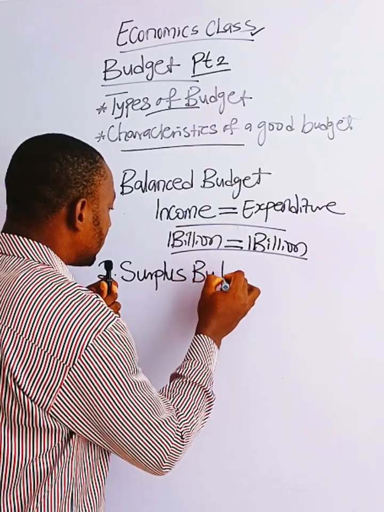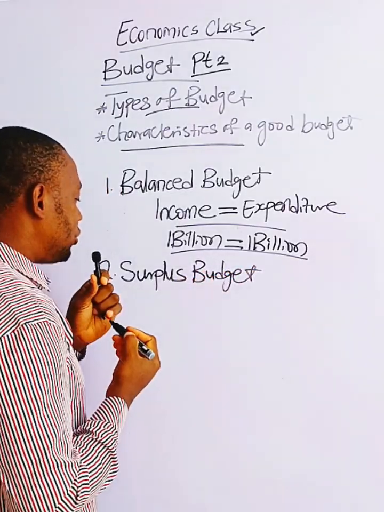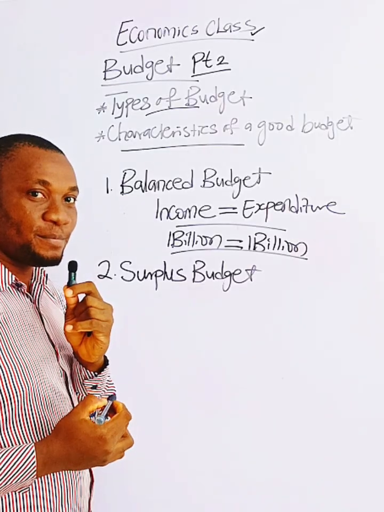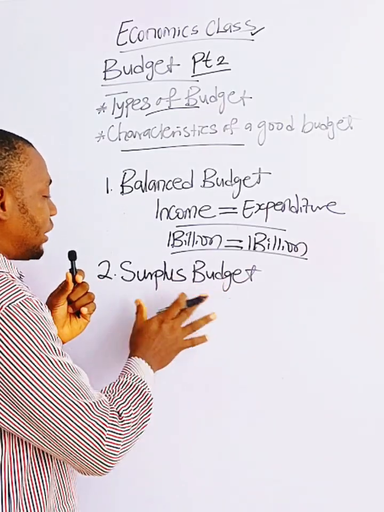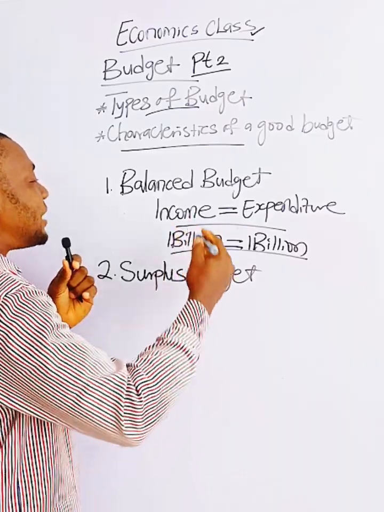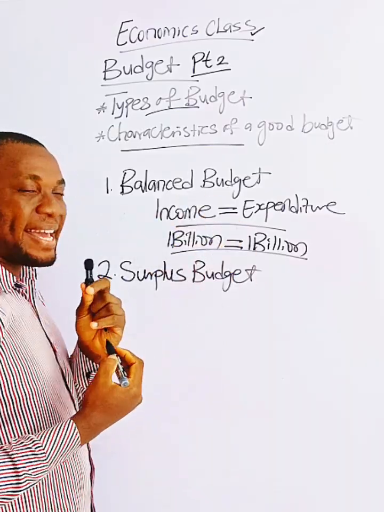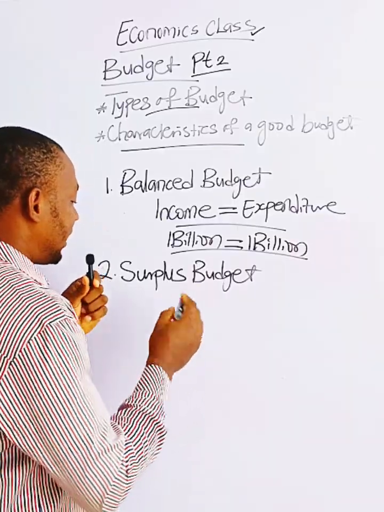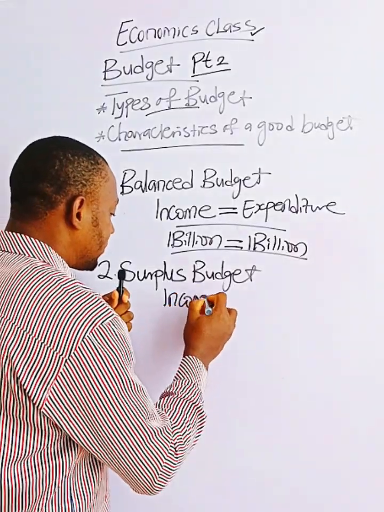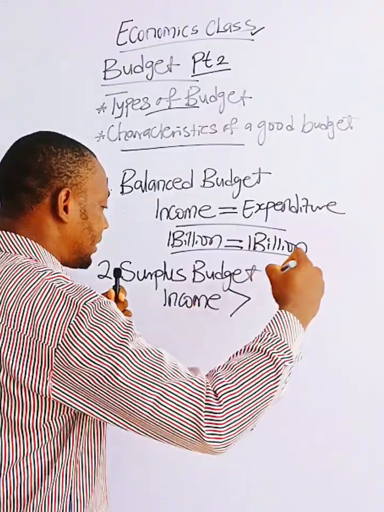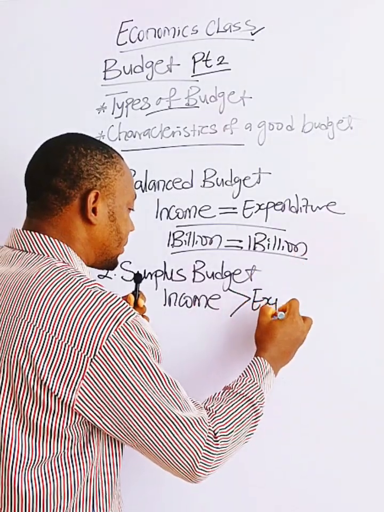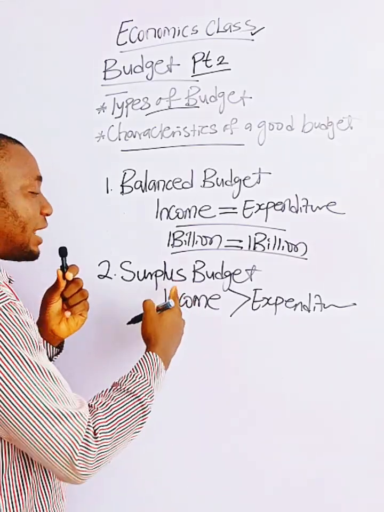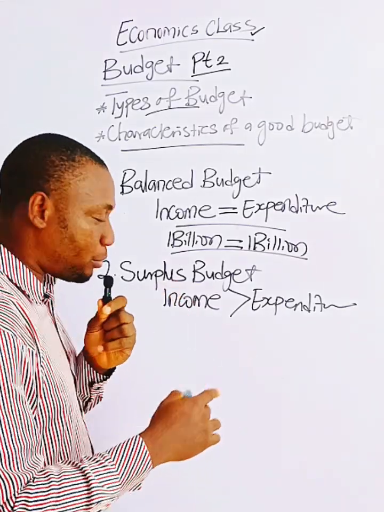Surplus what? Budget. You've heard the word surplus, overflow. Now, surplus budget in this context has to do with when estimated income is greater than estimated expenditure. Income greater than expenditure, right? We say what? There is surplus. The budget is a surplus budget.